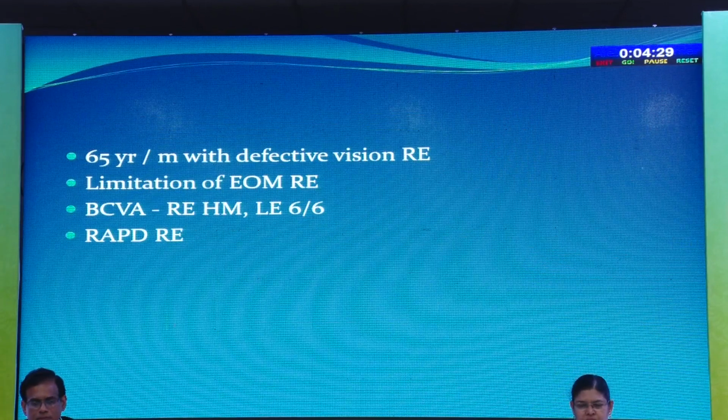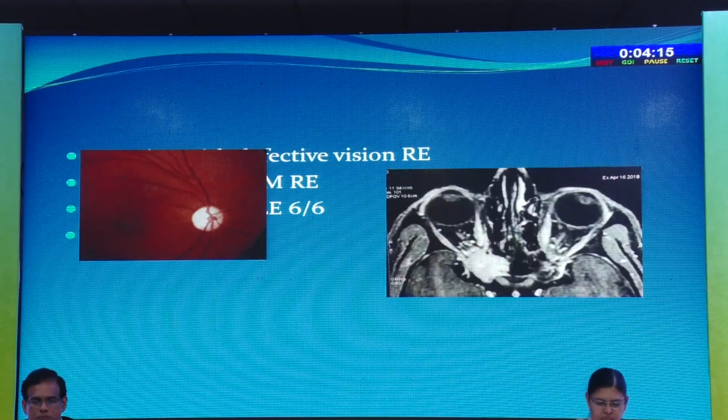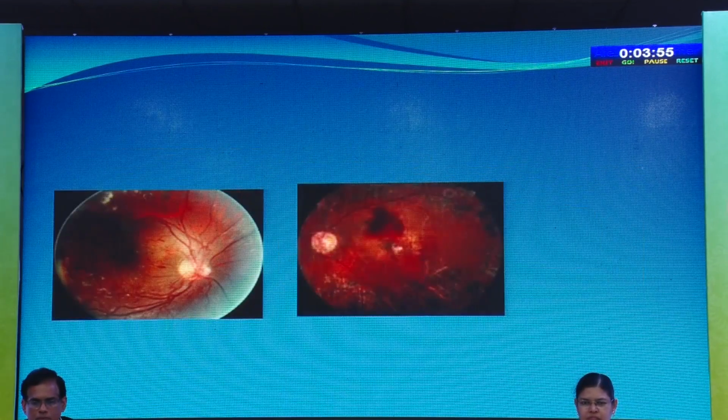Another patient with defective vision in right eye with limitation of extraocular movements. Right eye vision was hand movements and left eye was 6/6 with RAPD in right eye. The fundus showed a pale disc, and we did imaging also because he had movement restriction, and we could see a mass in the optic nerve at the orbital apex encompassing the optic nerve and surrounding structures. Slit lamp examination showed Lisch nodules, and he also had cutaneous lesions. So this is a case of neurofibromatosis, optic nerve glioma.